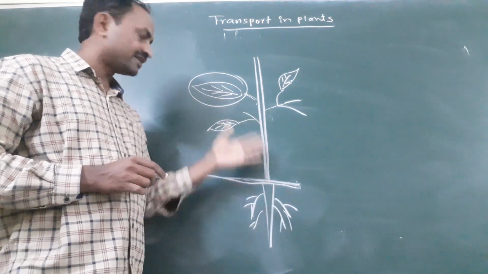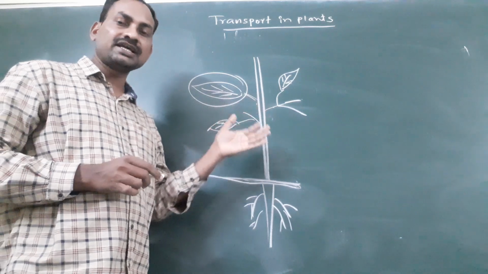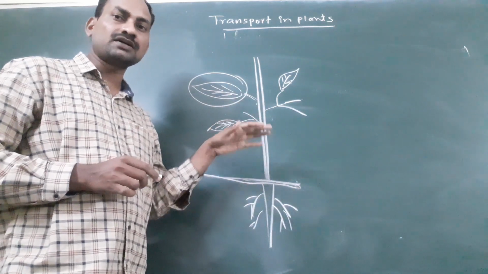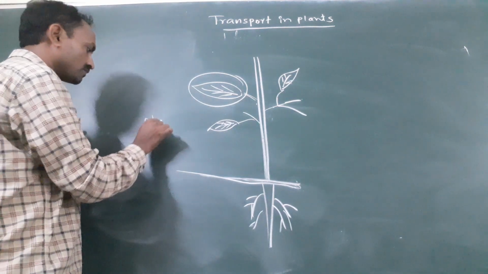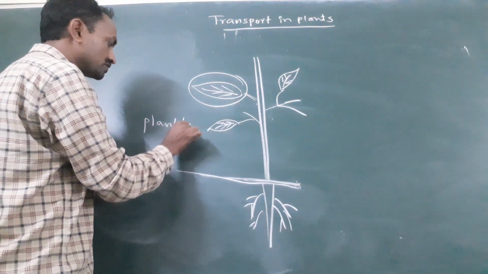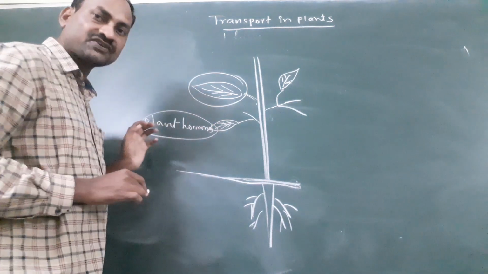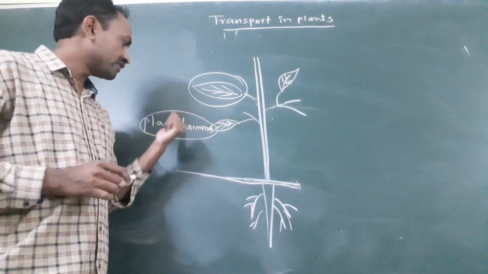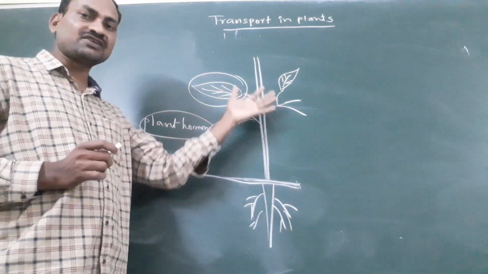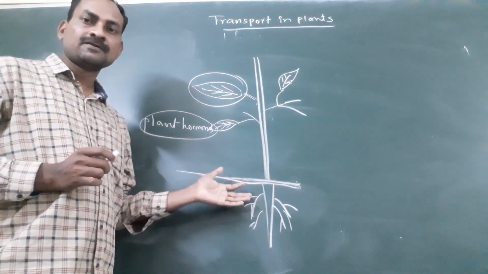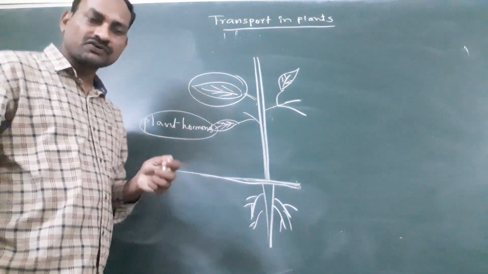Not only water and food, there are some substances in plants, like plant growth substances, plant hormones, that also need to be transported over various distances. These plant hormones carry out different important functions. They have to be transported to different organs. So all these different types of transportation process we are going to discuss in this chapter. Okay, hope you understood.